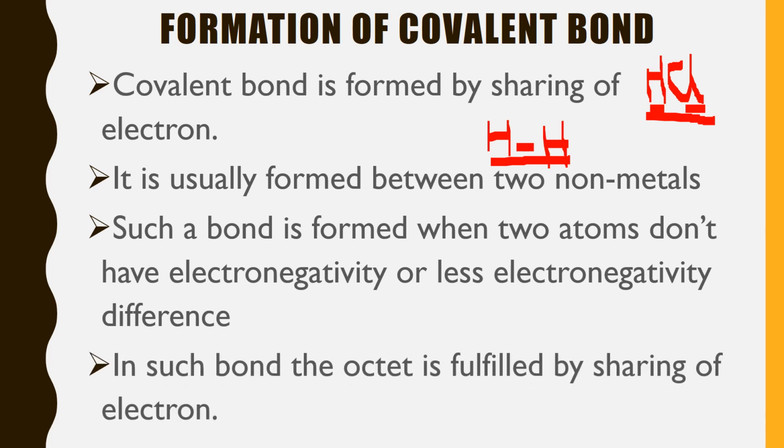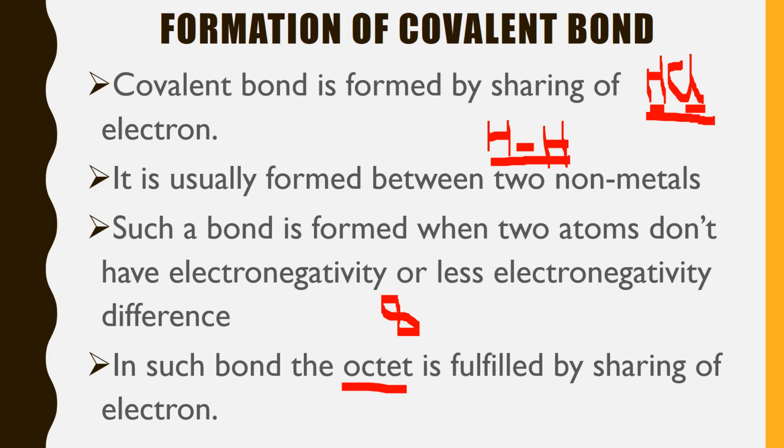In such a bond, the octet is fulfilled by the sharing of electrons. If you have studied the octet rule, you must know that atoms gain the electronic configuration of 8 electrons in the valence shell. So how do they get it? Either they transfer electrons or share. In a covalent bond, they share electrons to complete their octet, to get the 8-electron configuration in the valence shell, or to fulfill the duplet rule, that is, the 2-electron configuration in the valence shell.